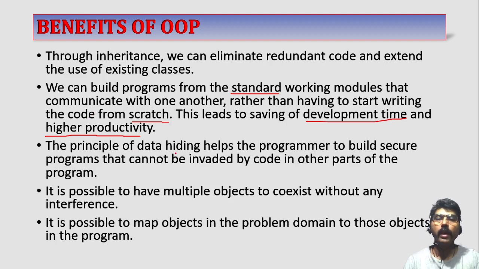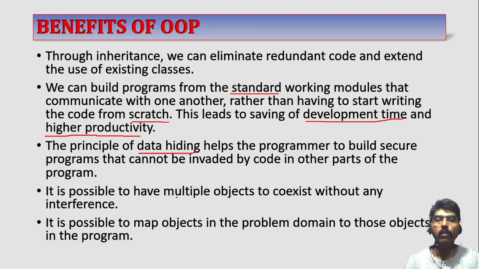The principle of data hiding helps the programmer to build secure programs that cannot be invaded by code in other parts of the program. In OOPS, data is hidden. That means encapsulated. The outside program cannot access this data directly because it is hidden. So it's not flowing from program to program. So that is one more benefit.